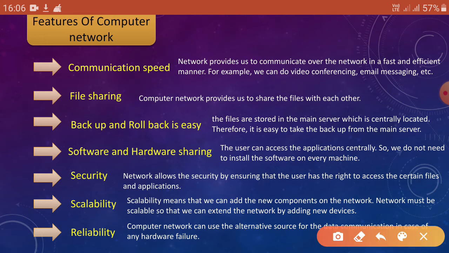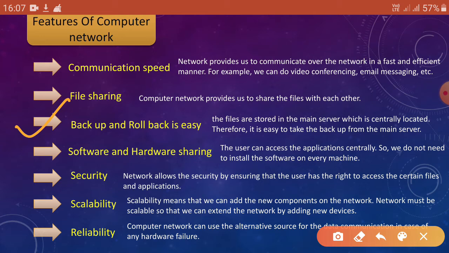Number two is file sharing. A computer network allows us to share files with each other. Number three, backup and rollback is easy. The files are stored in the main server, which is centrally located. Therefore it is easy to take a backup from the main server.